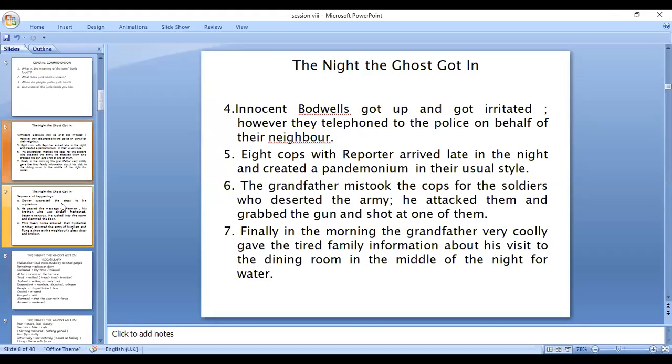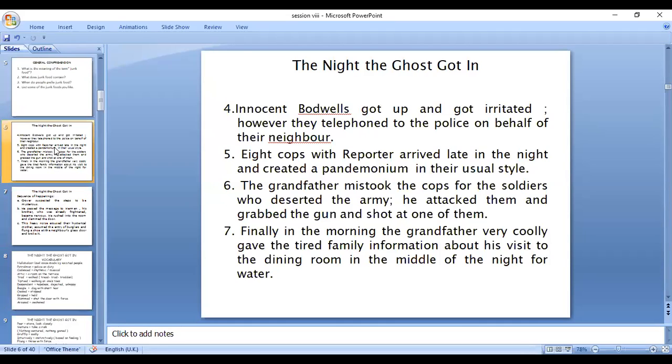Sorry for A, B, C and 4, 5, 6. It's 4 instead of D. I put it 4. Fourth one, the innocent Bodwells, the neighbor. Okay, a man Bodwell and his wife, Mrs. Bodwell. So the innocent Bodwell family got up and got irritated. However, they telephoned the police on behalf of their neighbor.